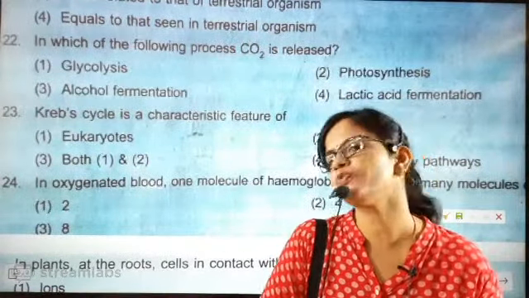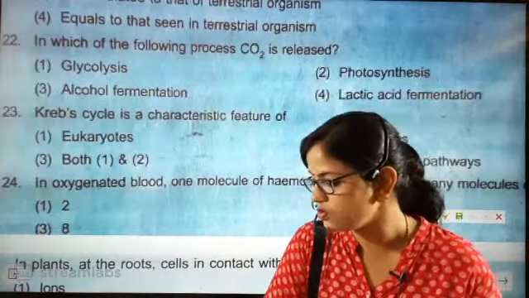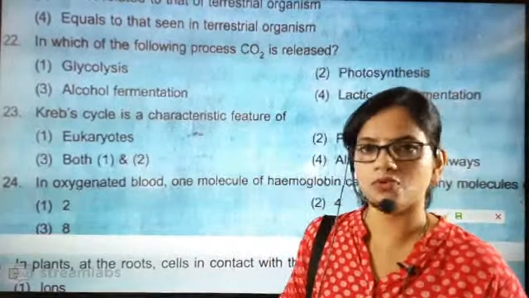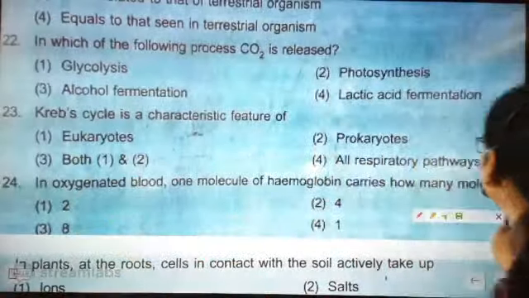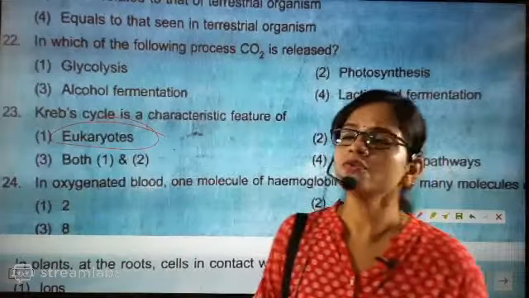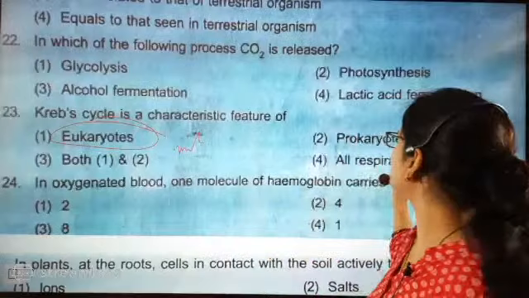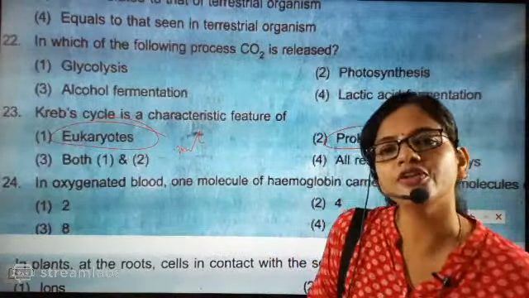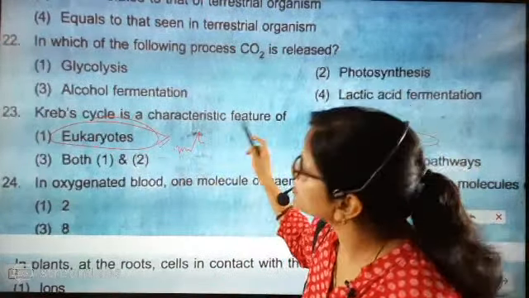Now, prokaryotic organisms cannot go for it. Both prokaryotic and eukaryotic is not possible. Multicellular organisms are doing it. So if you have confusion, go for eukaryotes. Eukaryotes are multicellular organisms, and prokaryotes have diffusion. Diffusion is a slow process, but eukaryotes have the Krebs cycle.